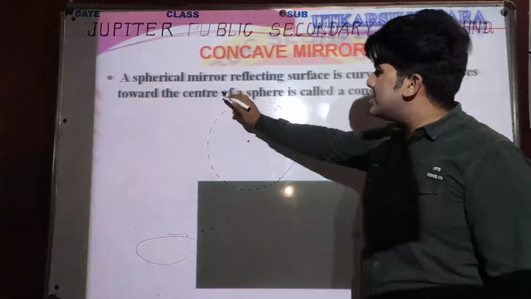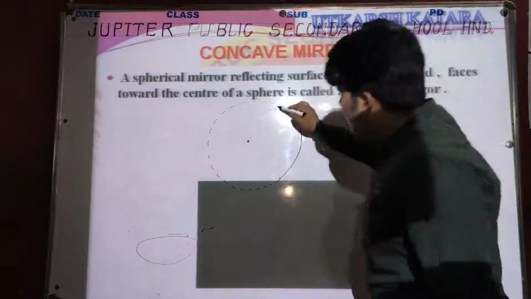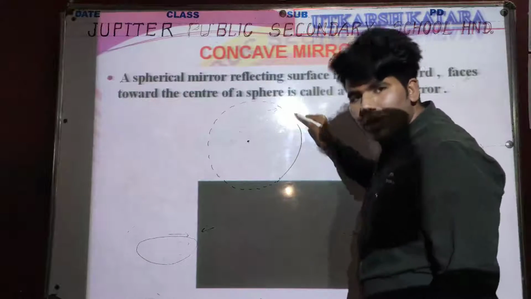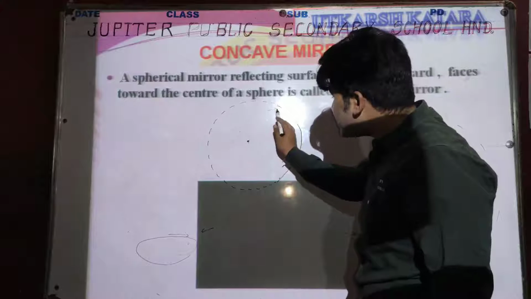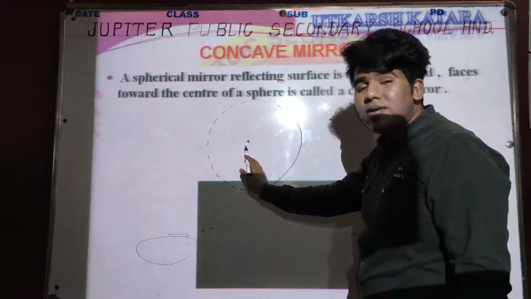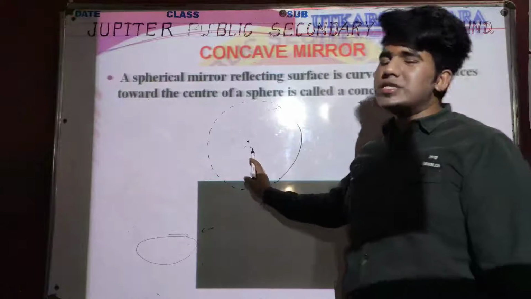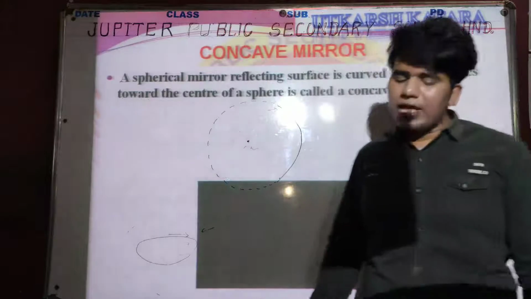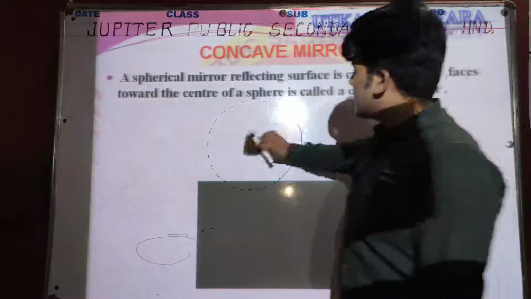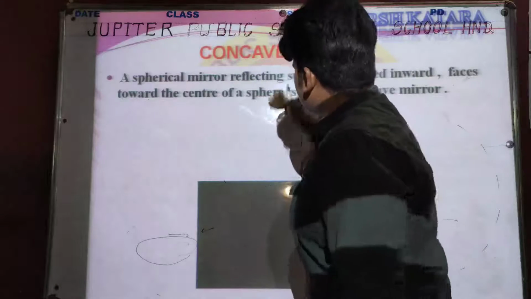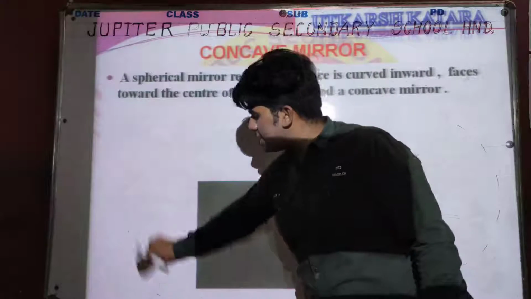So the definition is saying that it is inward curved and the reflective surface is towards the center of a sphere. Okay, so this is the definition of a concave mirror. So I think you have understood the basic concept of concave mirror.